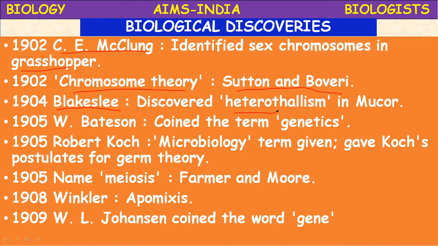Heterothallic fungi need two compatible partners to produce sexual spores, unlike homothallic ones, which are capable of sexual reproduction on their own. So it is a kind of sexual reproduction in fungi, particularly in Mucor. Heterothallism was discovered by Blakeslee in 1904.